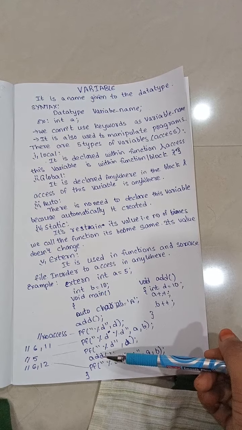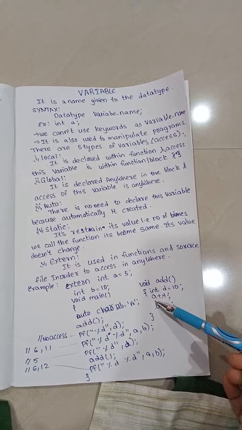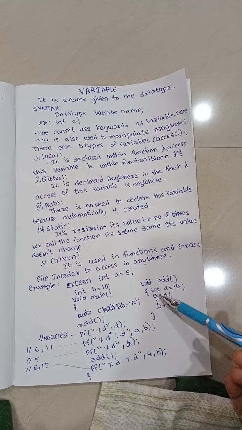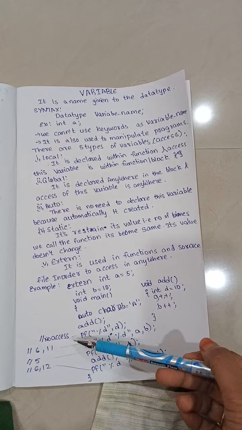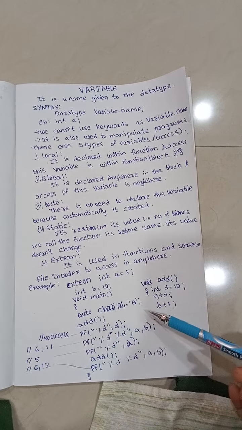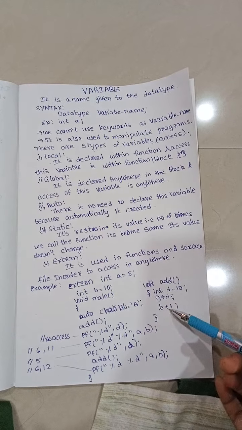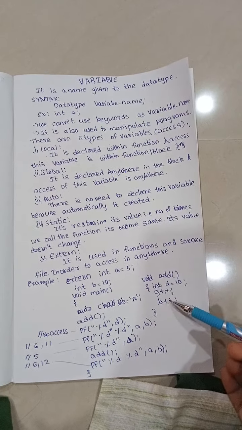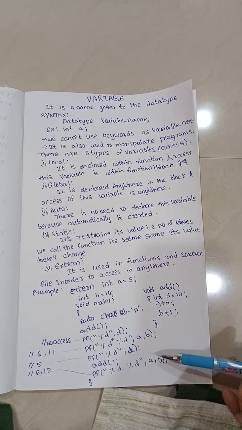Next, again we are calling that add function. Here the a value is 5, so again it gets incremented, a plus plus, which means 6. Here for the b value, the previous value is 11. It does not change back to its previous value. Here again we are incrementing that 11. Now it becomes 12. After we do the printf, it displays 6 and 12.